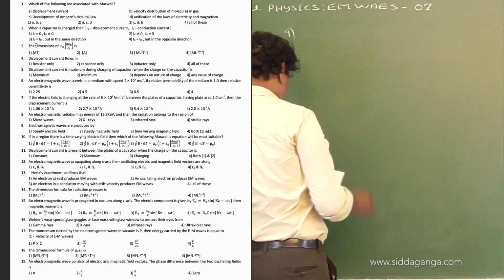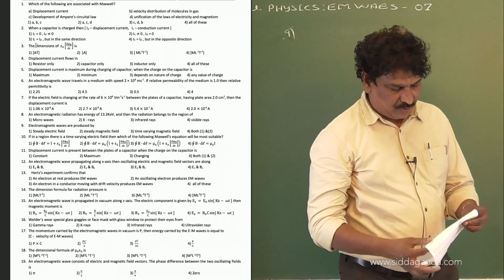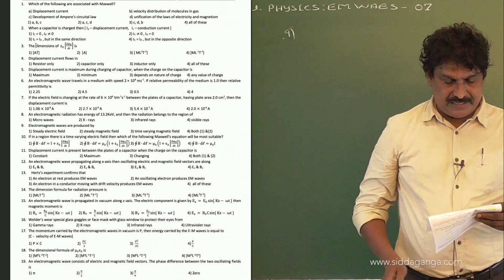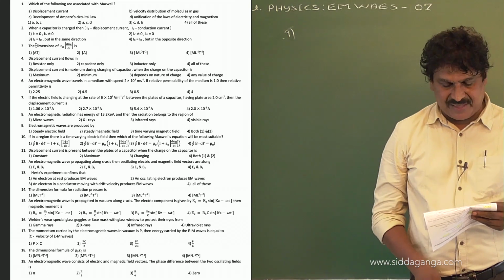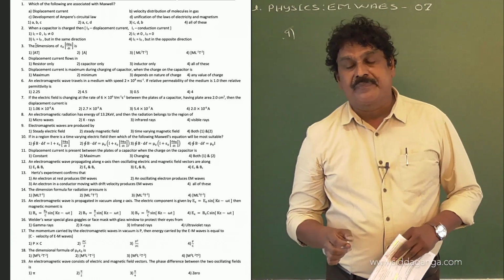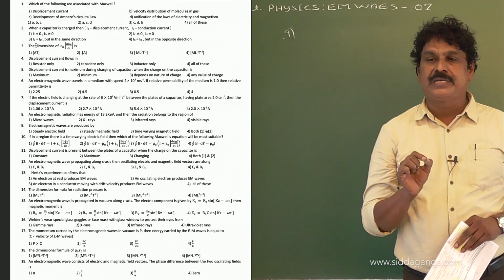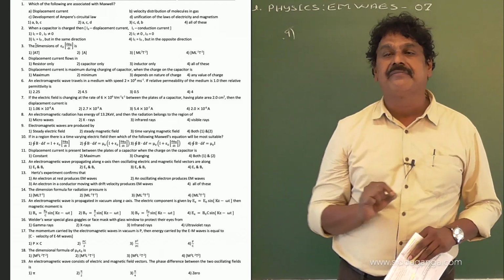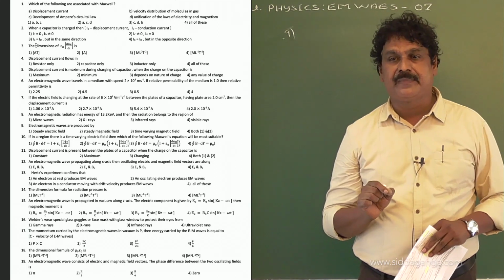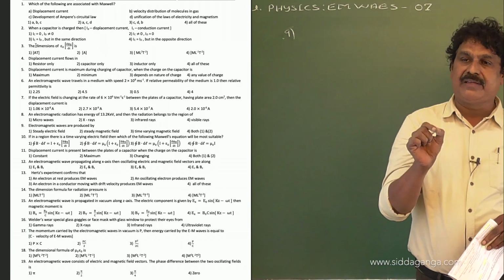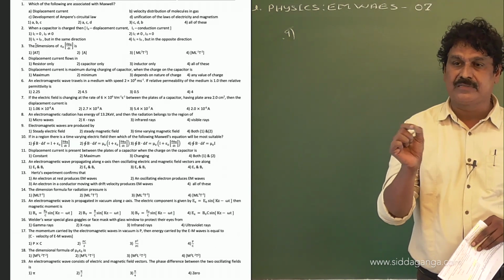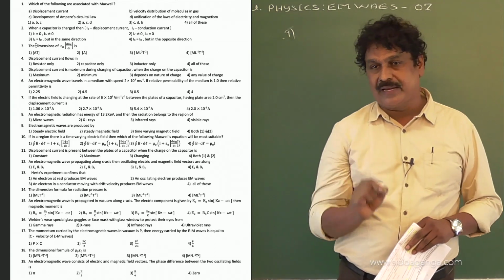Question number 9. Electromagnetic waves are produced by: steady electric field, steady magnetic field, time varying magnetic field, or both 1 and 2. You see, a charge at rest is associated with only electric field and magnetic field is 0. When a charge is moving with uniform velocity, there exist both electric field and magnetic field. They do not vary with time and do not generate electromagnetic waves.